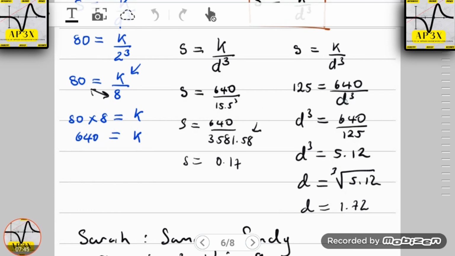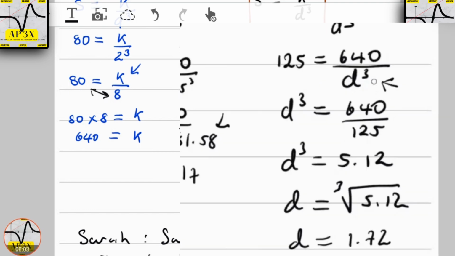Okay, D is missing. So now we're doing the opposite of what we did in example number 1 here, the part where we found K. Now we're looking at the unknown variable being in the denominator of the fraction in the equation. So once your variable is in the denominator, we're going to be doing a swap. We're going to be replacing the 125 with D cubed and replacing D cubed with 125, which is mathematically legal.